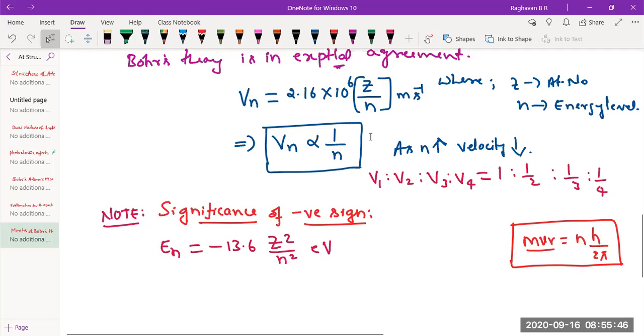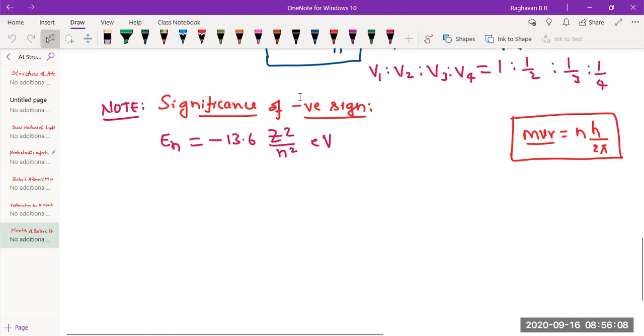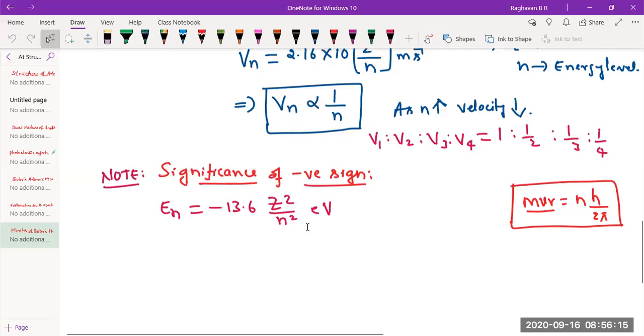If you want to see the velocity of electron in first energy level to second to third, then this is how exactly it varies. At a given energy level, this is the condition for electron to be accommodated. You have to take mvr as an angular momentum as a whole value, not as an individual value. Is that okay? So it is only a condition, but not the expression for calculating velocity. Okay, so we'll proceed ahead.